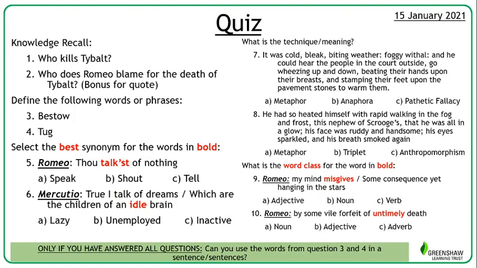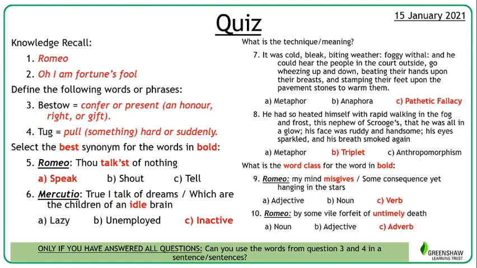Number 9, "Romeo, my mind misgives." The word misgives, what is the word class of it? Is it A, an adjective, B, a noun, or C, a verb? And number 10, "by some vile forfeit of untimely death." The word untimely, is it A, a noun, B, an adjective, or C, an adverb? Can you make sure you've got some guesses down for each question, even if you were not sure? It does not matter if it's wrong, but you need to have an answer for each question. Pause the video if you need more time.